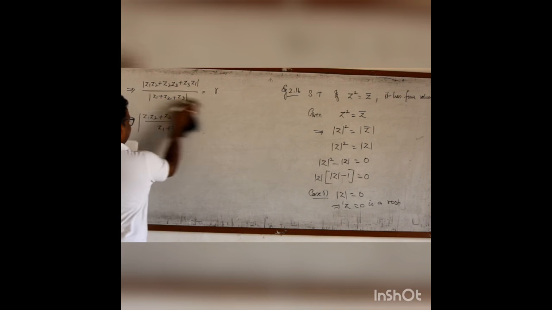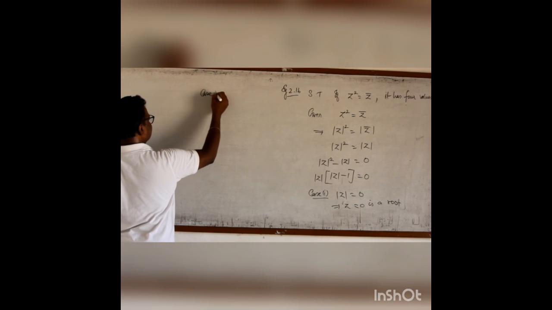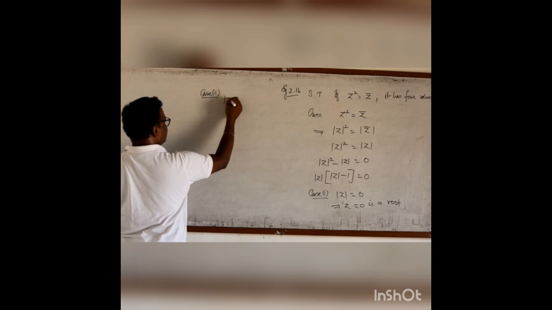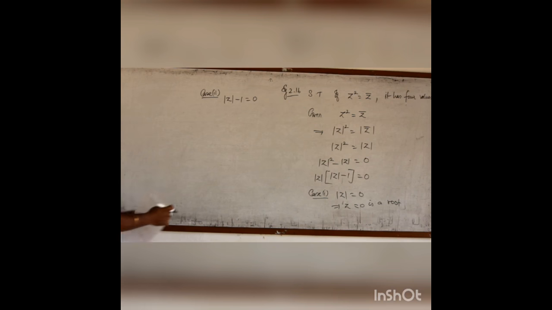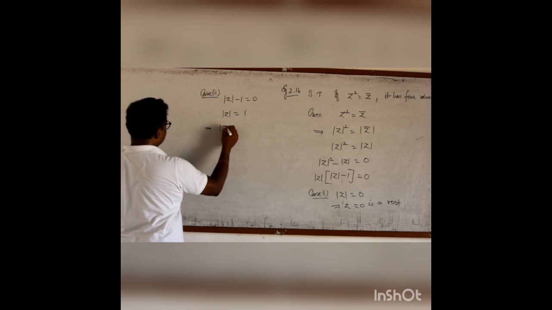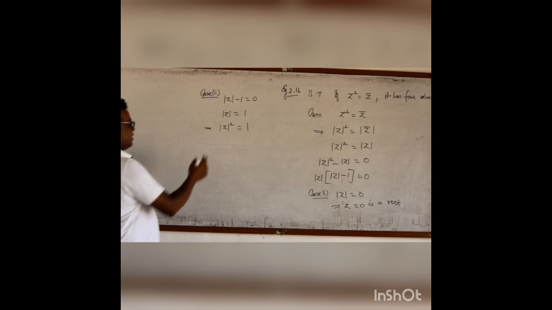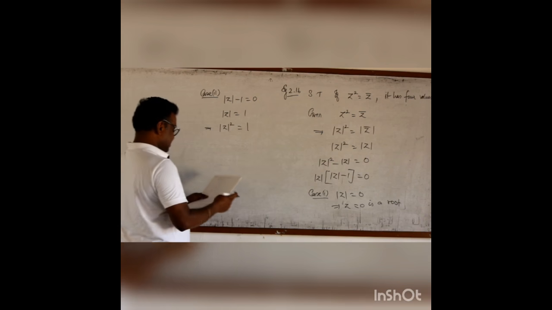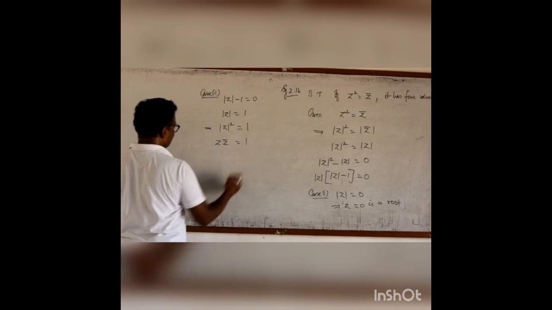Now let me take case 2. What is case 2? The next factor: modulus of Z minus 1 equal to 0. Then modulus of Z equal to 1. When I square, modulus of Z square is 1. But instead of modulus of Z square, I can write Z into Z bar is 1.